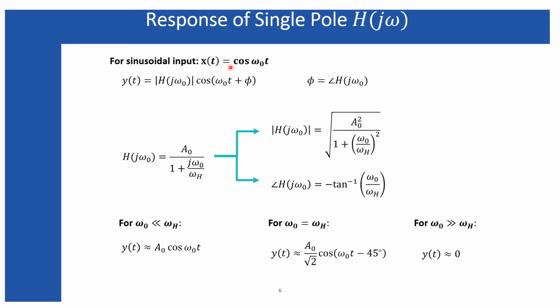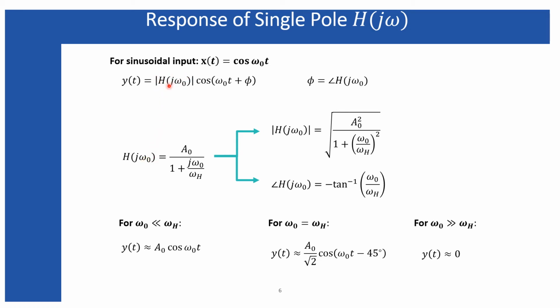You can see from here the amplitude of the input signal was 1. Amplitude means magnitude and phase. So magnitude was 1 and the phase was 0. No additional phase was there, so only omega naught t. But when the output gets produced, the magnitude associated with the output signal is directly coming from the transfer function itself, that means the response of your system itself.